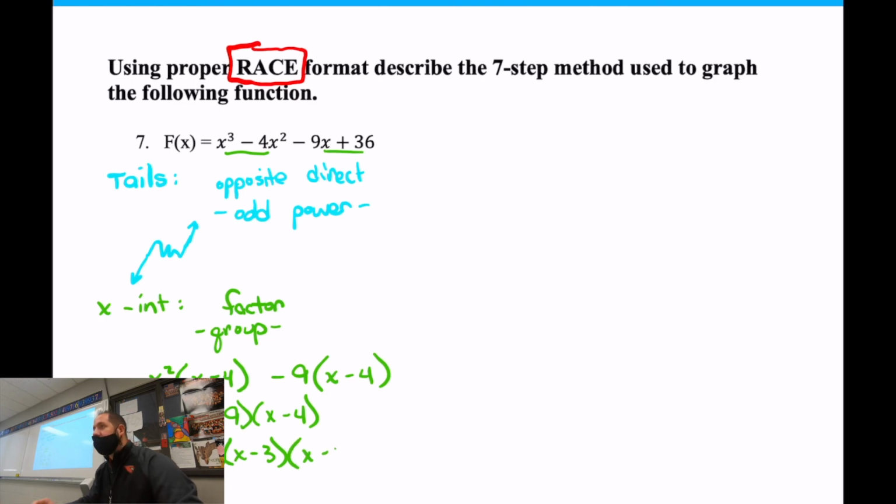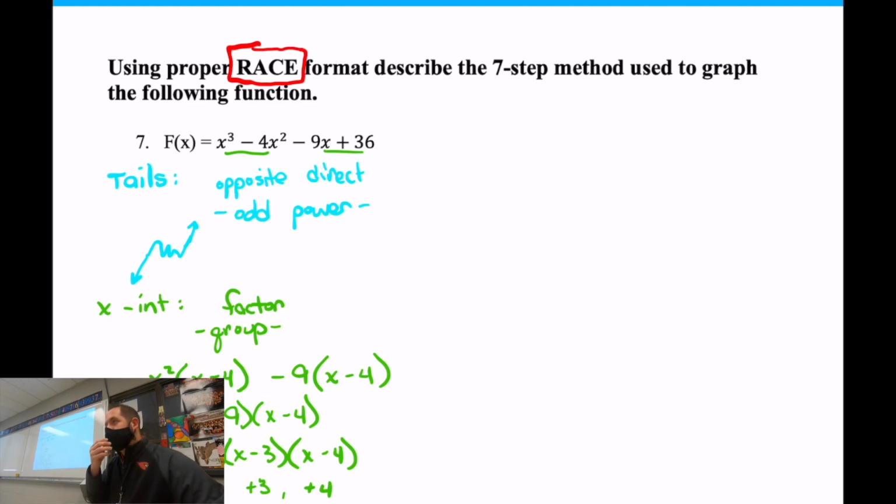So what are my 3 x-intercepts on this problem? 3, negative 3, and 4. Yep, 3, negative 3, and a 4. Those are my x-intercepts. So if I was writing my little story problem, I'd describe what I'm doing here to find x-intercepts and what an x-intercept is. Maybe that's the expanding part. X-intercepts are where my graph hits the x-axis. It's part of the little story I'll type out.